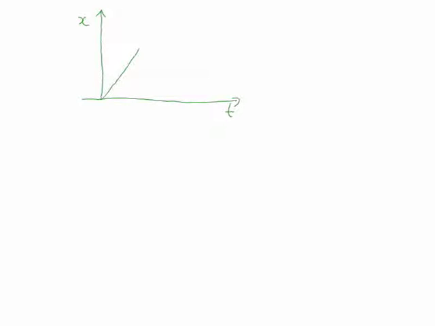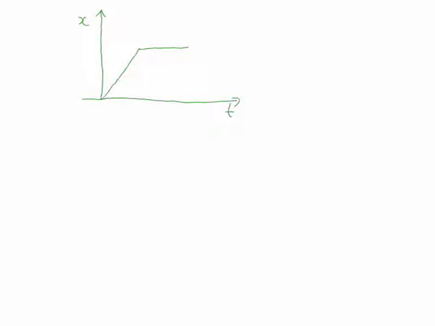The second thing says it's got to stop for a period of time, which means if it's stopped, it has zero velocity. Zero velocity means zero gradient, and zero gradient means a horizontal line. So you've got to have a horizontal line as the next section, and that rules out A, because A does not have a horizontal line.